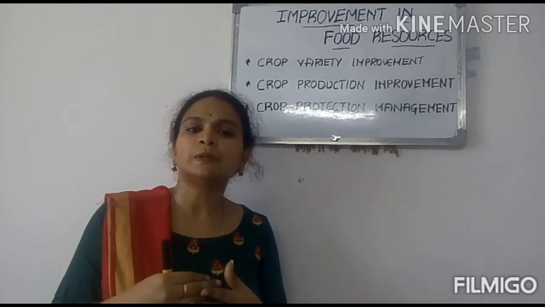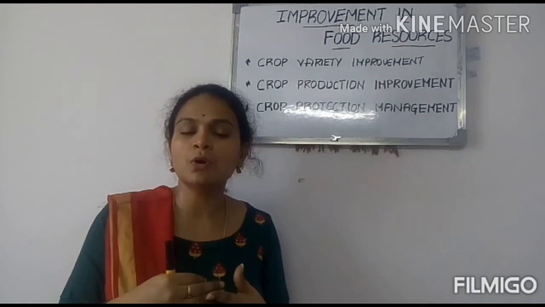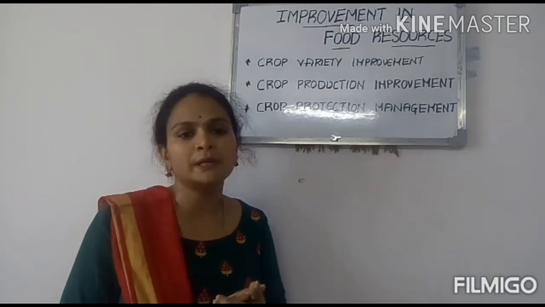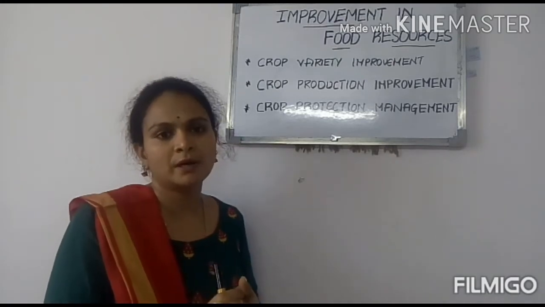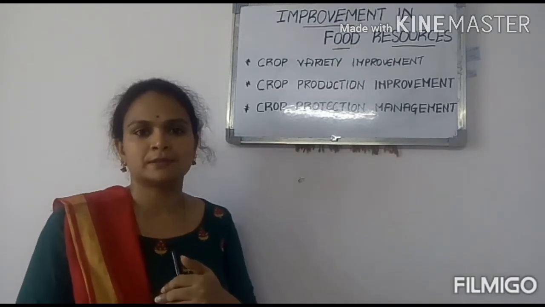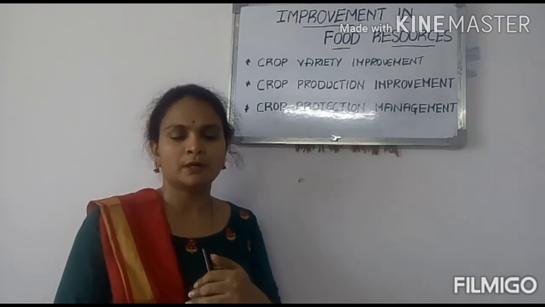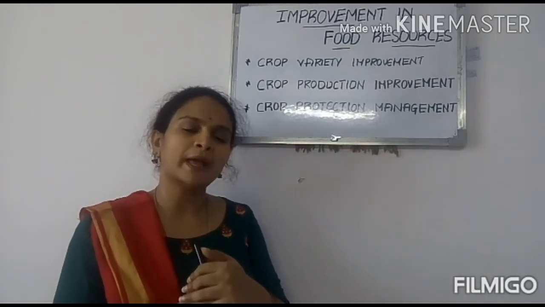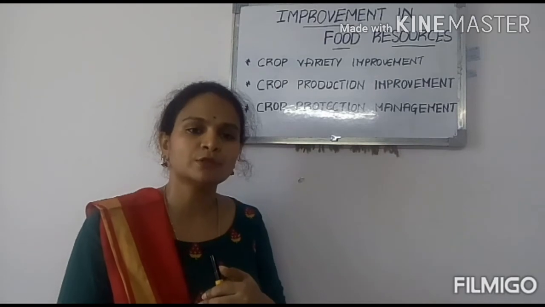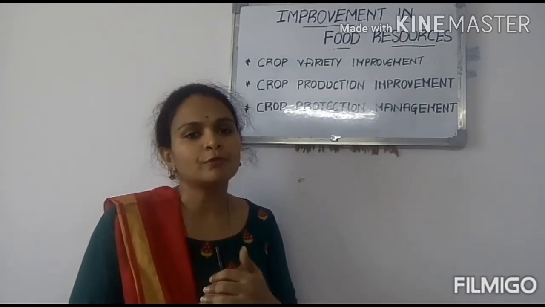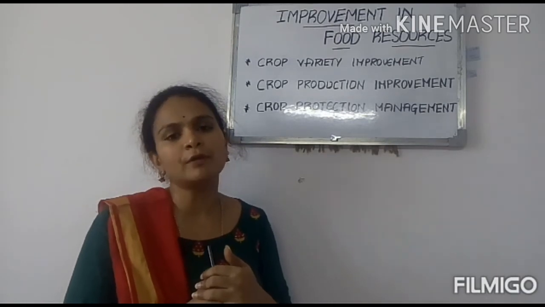And this increase is because of certain reasons. The first one is choice of seeds. Is it important, children? It is very important, because if we select good healthy seeds, then the crop grown from them will definitely give a good yield.